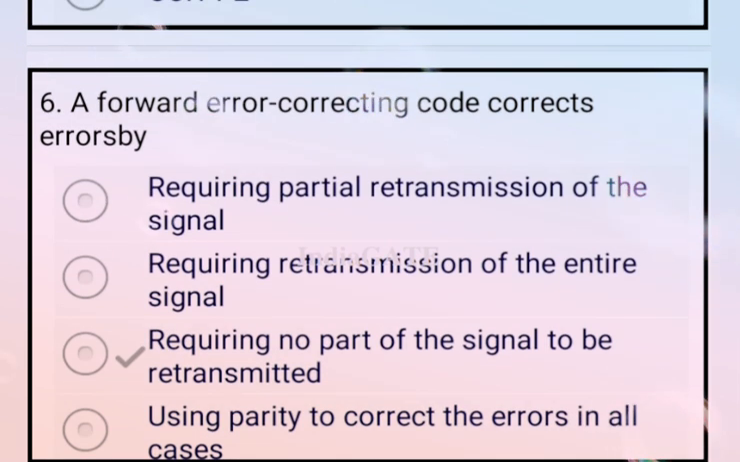A forward error correction code corrects errors by, so the correct answer for this question is option C, that is requiring no part of the signals to be retransmitted. Now come to the next question.